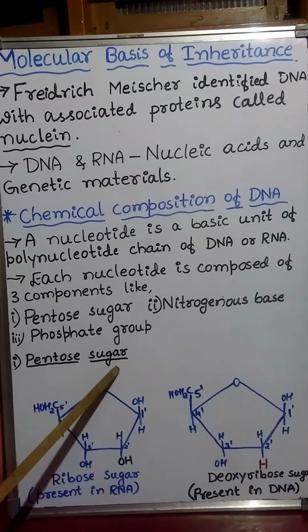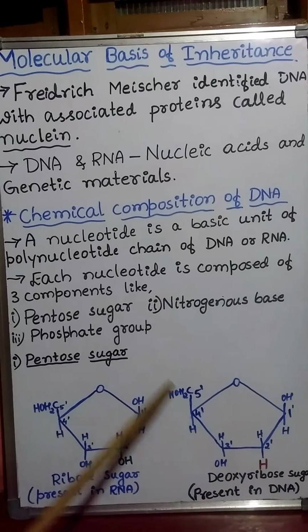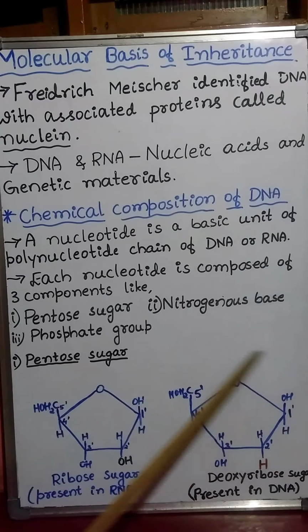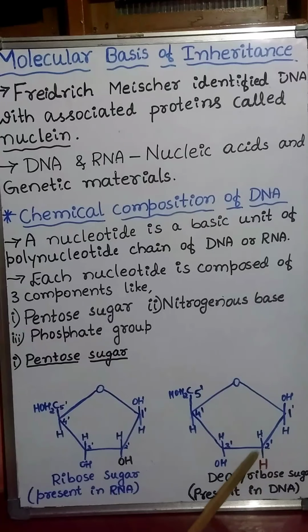The pentose sugar present in the DNA is called deoxyribose sugar, whereas the sugar present in the RNA is called ribose sugar.